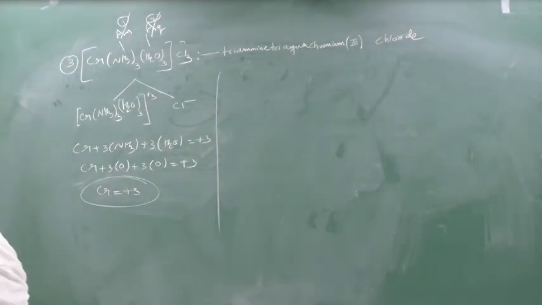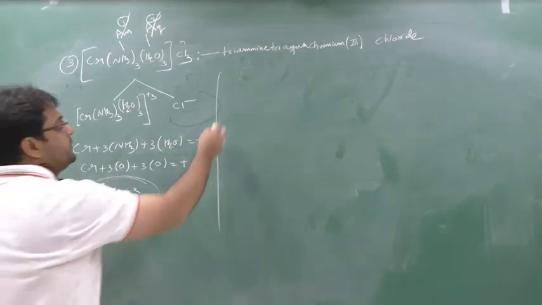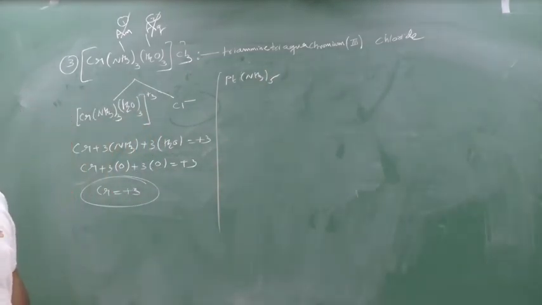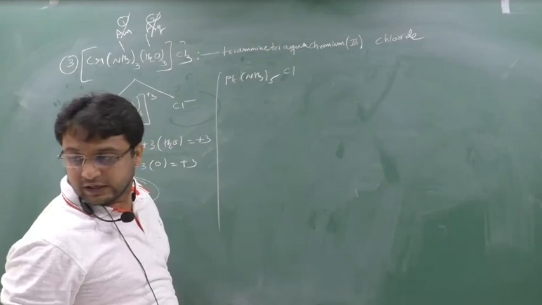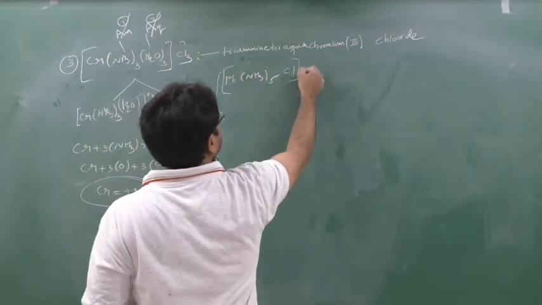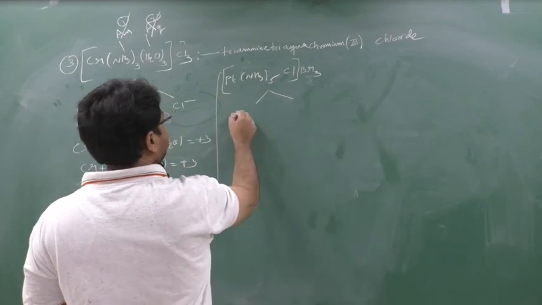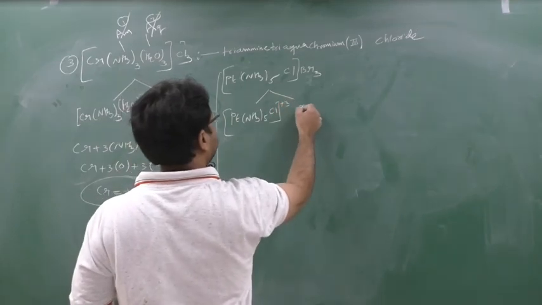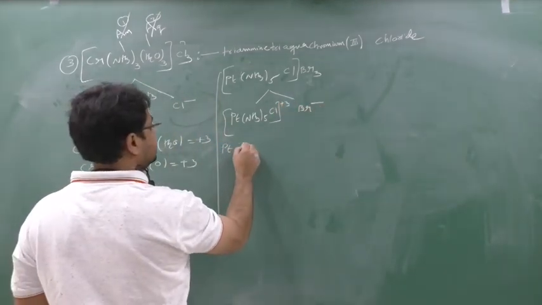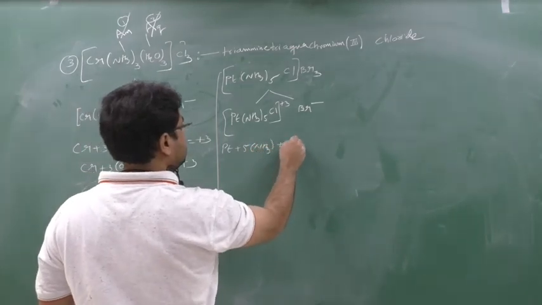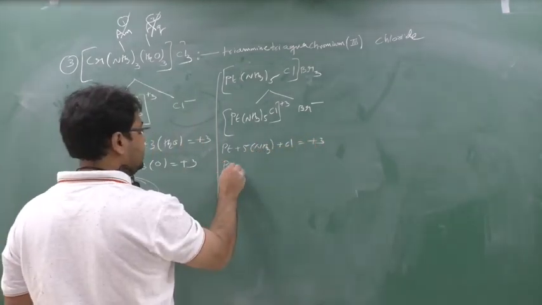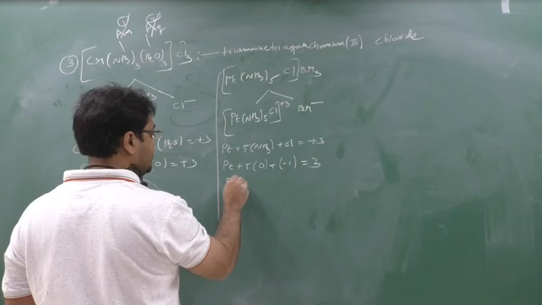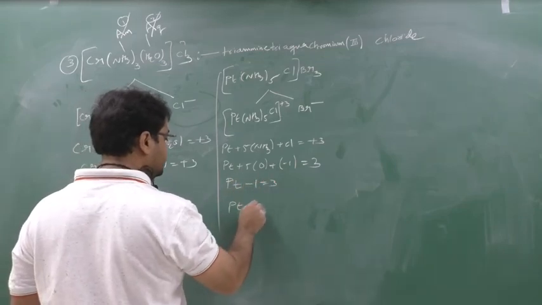Okay, beta. Chalo. Last we will see. Then you copy out [Pt(NH3)5Cl]Br3. So split this. Pt, NH3 5, Cl, here plus 3, here Br minus. Write down the oxidation number: Pt plus 5 into ammonia plus Cl equal to plus 3. So Pt, ammonia is a neutral ligand 0, chlorine is a negative ligand minus 1, equal to 3. So Pt minus 1 equal to 3, Pt equal to 4.